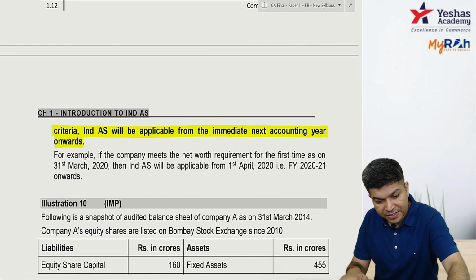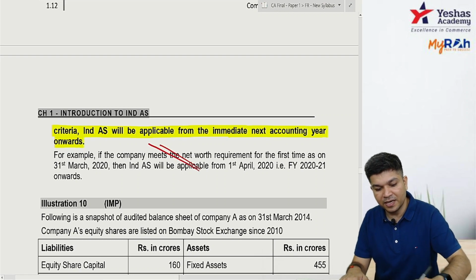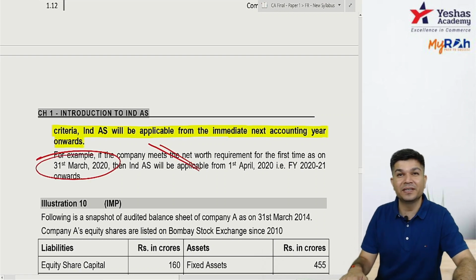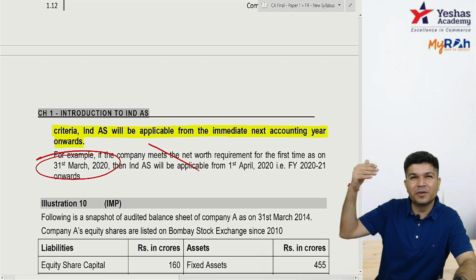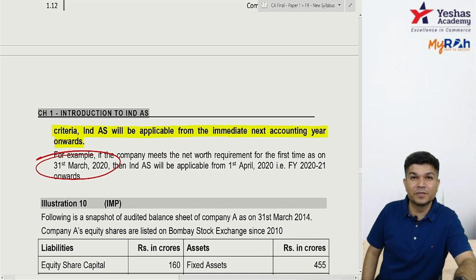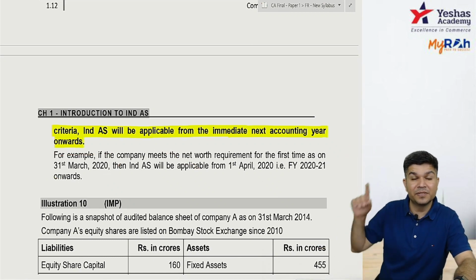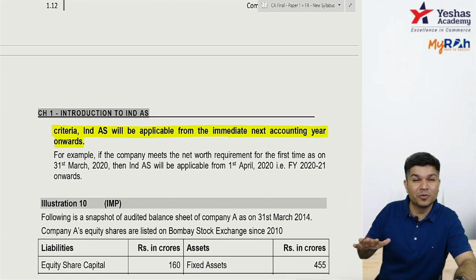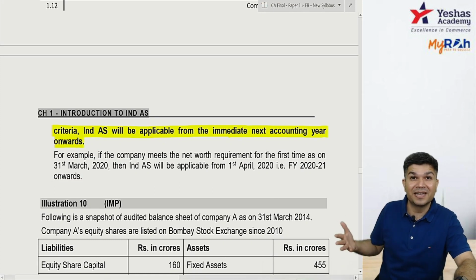you meet the net worth criteria on 31st March 20. Okay, on March 14 your net worth was less than 250 crores. 15, 16, since March 14 it was less than 250 crores, I'll check every year. March 15, March 16, March 17, March 18, March 19, March 20.